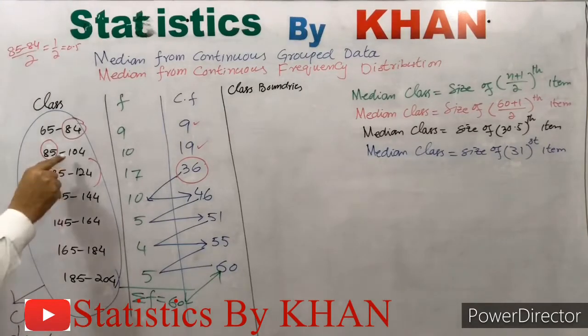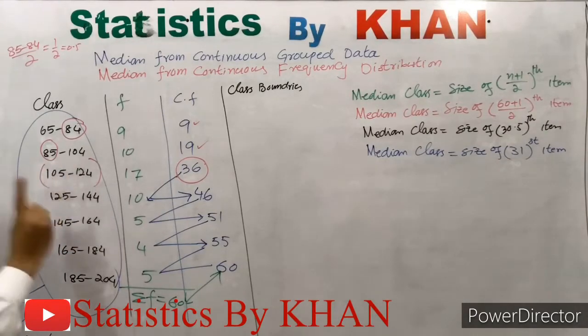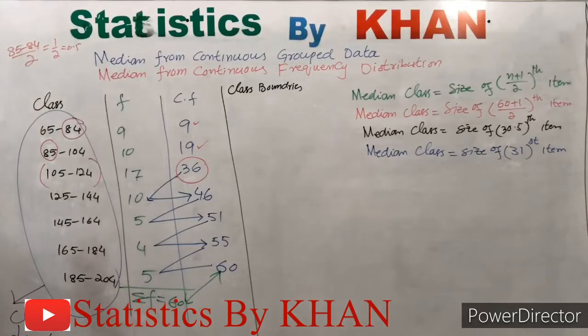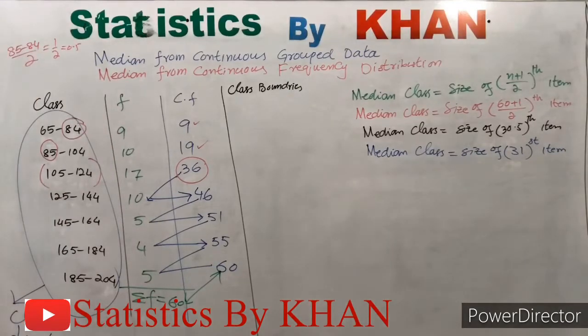Next I will subtract 104 from 105 and divide that difference by 2. Again, the difference is 1, and if we divide it by 2, we get 0.5. And for this class, I will subtract 124 from 125 and divide that difference by 2. The difference is 1, and dividing it by 2, I get 0.5. Similarly, if you look at the rest of the classes, in all of them the upper limit of the preceding class is 1 less than the lower limit of the succeeding class. So there is a constant difference of 1 between consecutive classes. For this purpose, I will use only 0.5 for all of the classes, because from this mechanism, from all of the classes, I will get 0.5.